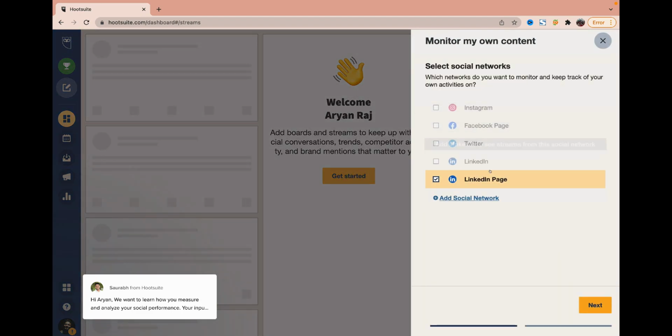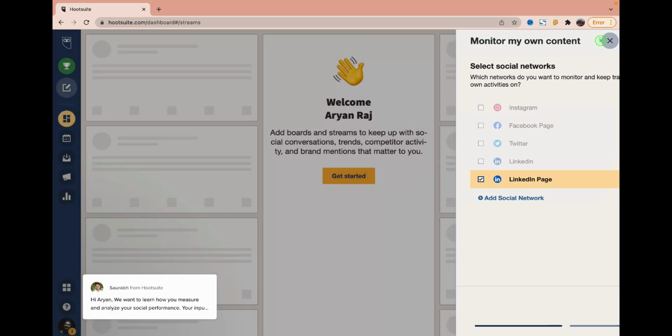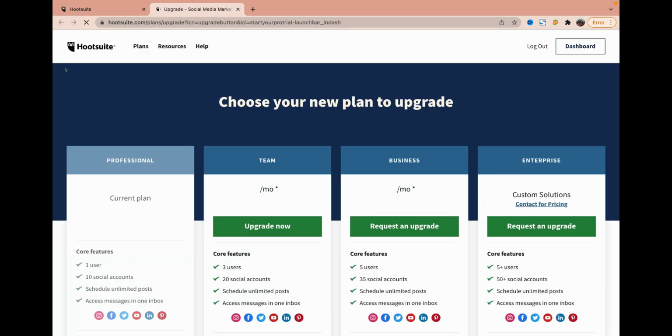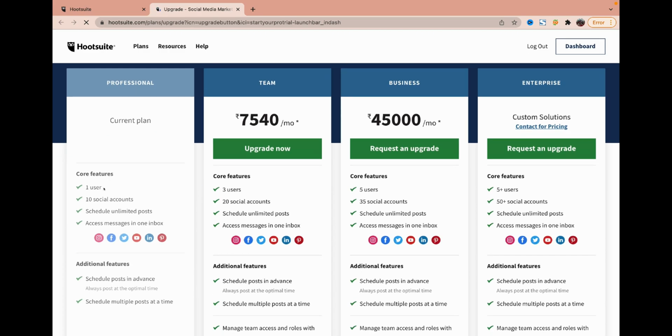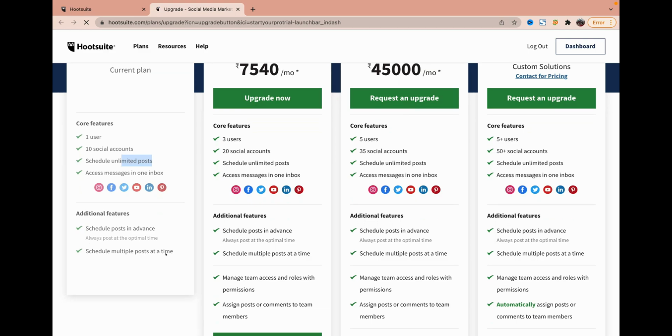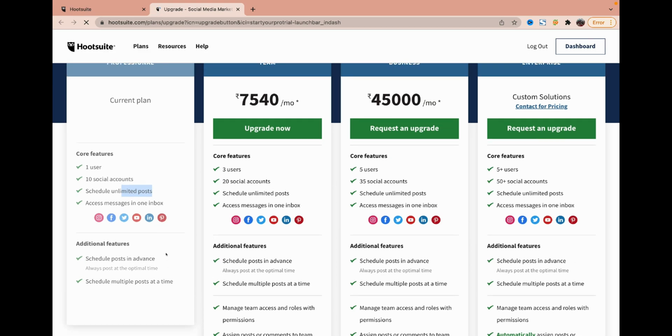Here I can add as many social networks as I want, depending upon my plan. My current plan is 1 user and 10 social media accounts. So I can schedule messages for 10 accounts with unlimited posts. There is no post limitation, which is a very good thing to have. I can also schedule multiple posts at one time.